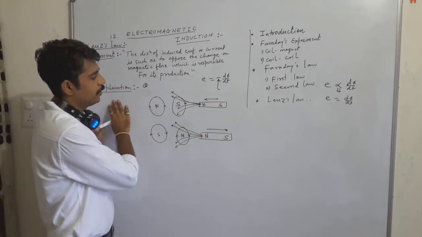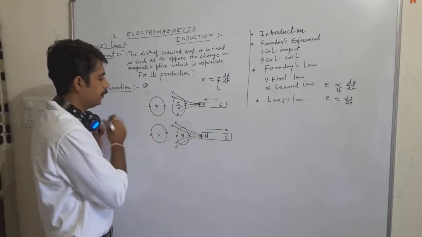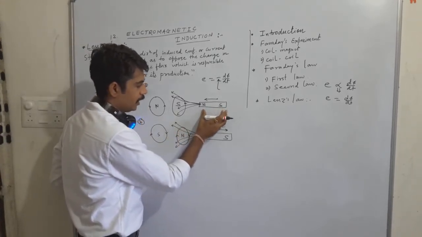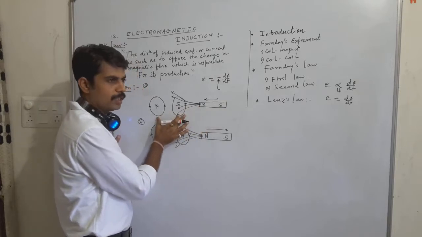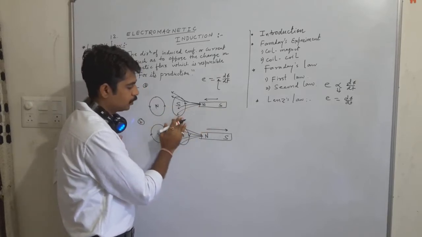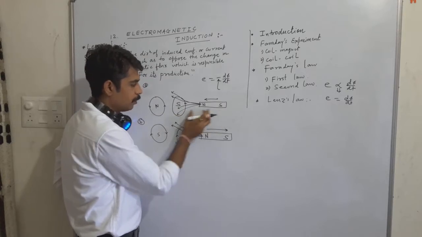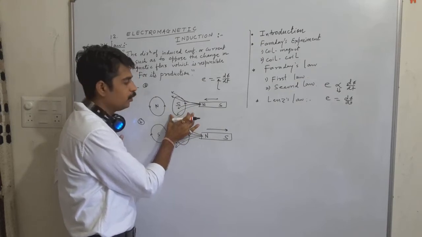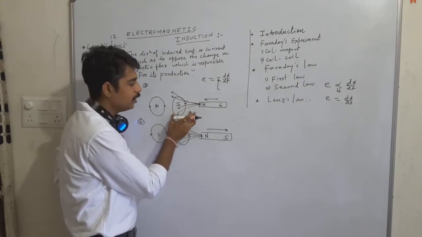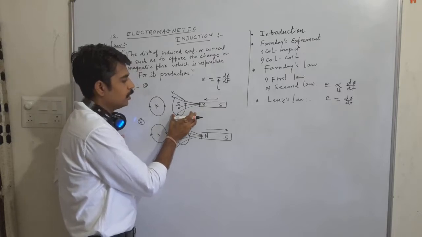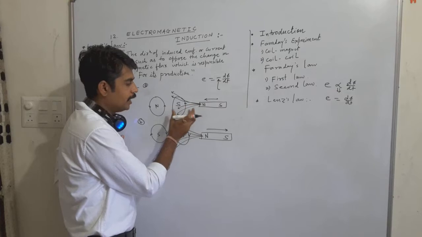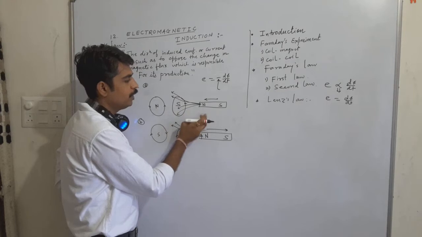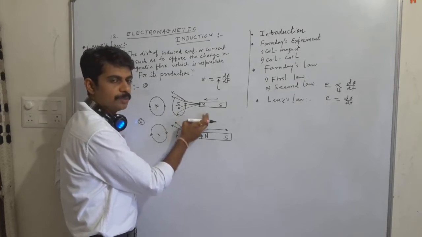For this explanation we are assuming two figures, figure A and figure B. In the explanation, we have taken one magnet with the north pole and here are the two coils, the upper side and lower side of this coil. When the north pole of the magnet is brought near this coil, the magnetic flux linked with this coil is increasing, due to which EMF or current is induced in this coil. Now the coil is going to behave as a dipole and indirectly it changes its pole to a south pole. So it is going to oppose the original change which is responsible for its production.